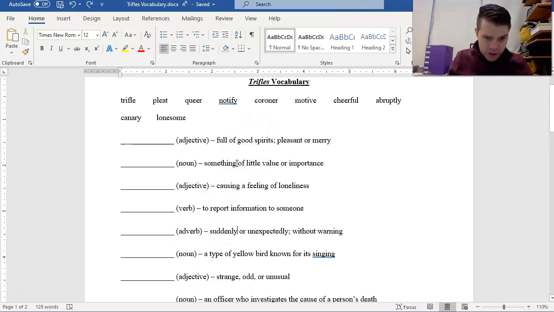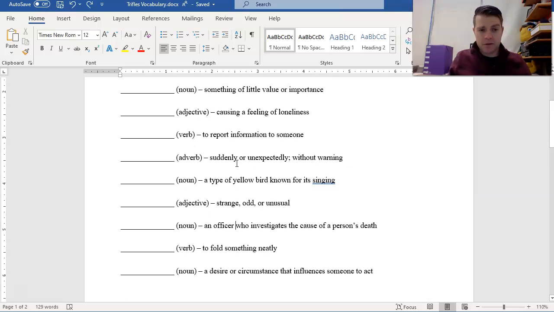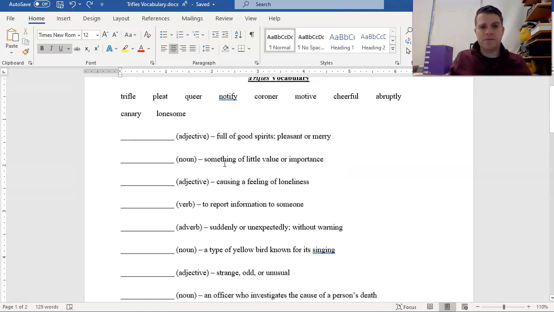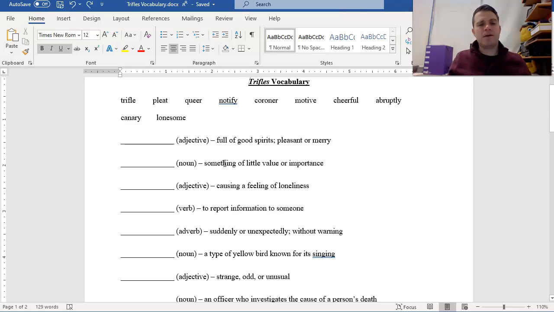What else do I have? I have 1, 2, 3, 4 nouns, so a lot of nouns on this list, a lot of nouns that we need to know before we act through Trifles. How many verbs? Only 2 verbs. That's helpful as well. It's nice to know parts of speech because as we look through this list of words, that might help us identify a few of them.